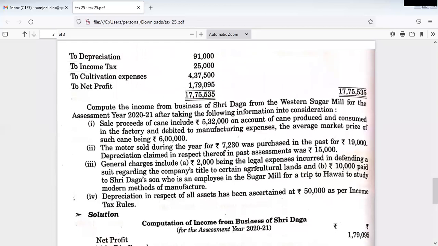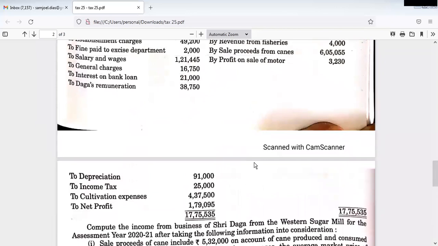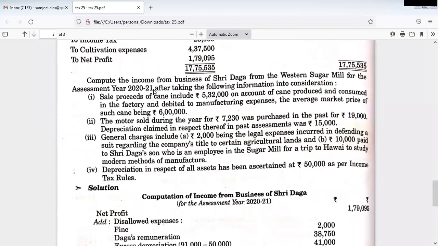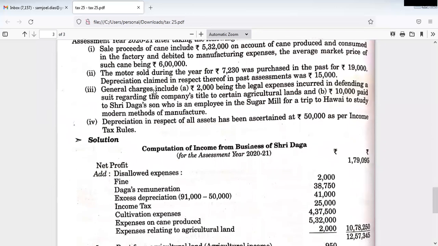The next, interest on bank loan. Interest on bank loan 21,000 they have debited here. Now we have to observe the purpose of the bank loan. If the purpose is not given, or any other information is not given, then it must be considered as a business expenditure.